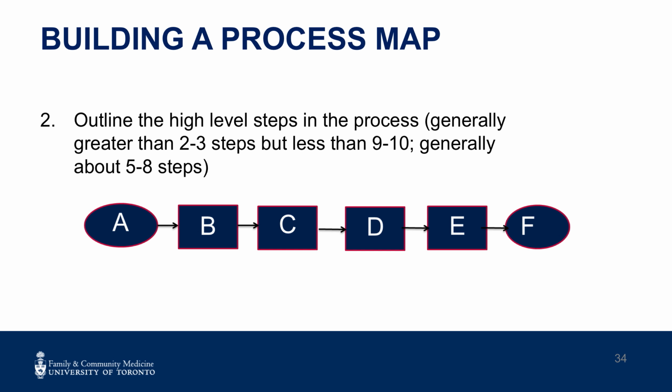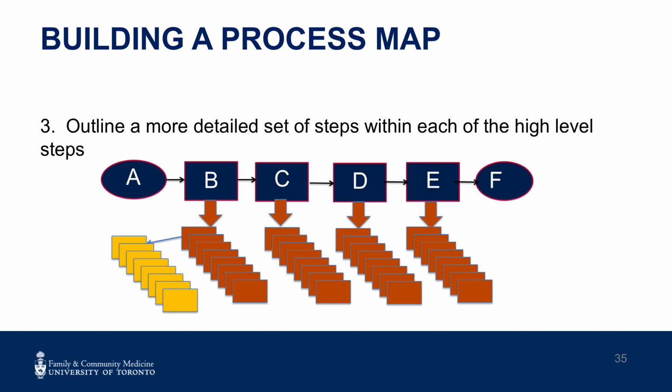Step 2. Outline the high-level steps. The number is important, no more than 9 to 10, so you don't get too detailed and into micro-process steps. Step 3. Outline more detailed steps to each high-level step where appropriate. For simple processes, this may not be necessary.